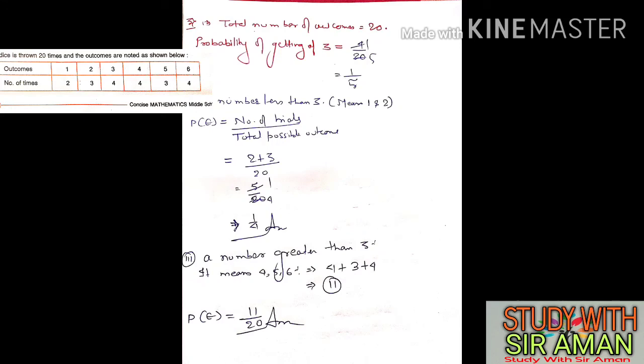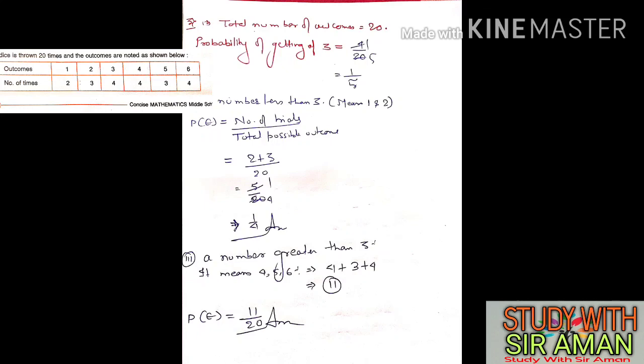Number 2, a number less than 3. Check in the table. Less than 3 means 2 and 1. 1 is how many times? 2 times. 2 is how many times? 3 times. So 2 plus 3 is 5. 5 by 20 means 1 by 4. Do all of you understand? Third, a number greater than 3. Number greater than 3 means 4, 5, 6. 4 is how many times? 4 times. 5 is 3 times. 6 is 4 times. So 4 plus 3 plus 4 is 11. 11 by 20 is our required answer.